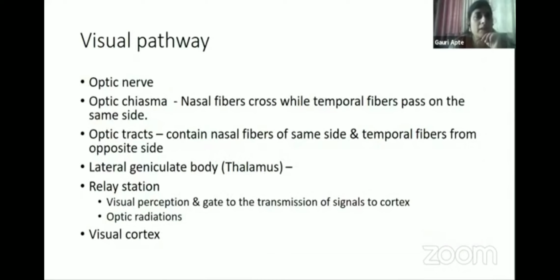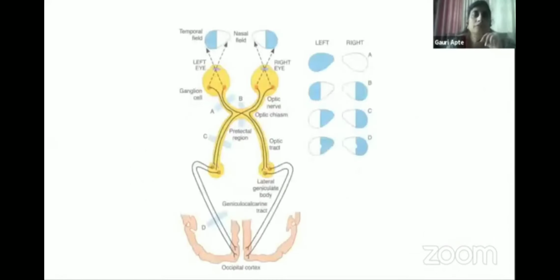Sometimes visual pathway can be asked as a diagram. So here you should know the concept of fields of vision. Okay, field of vision for every eye, it is divided into nasal and temporal fields. Okay, and the rays from temporal field, they are coming to the nasal part of the retina and vice versa.